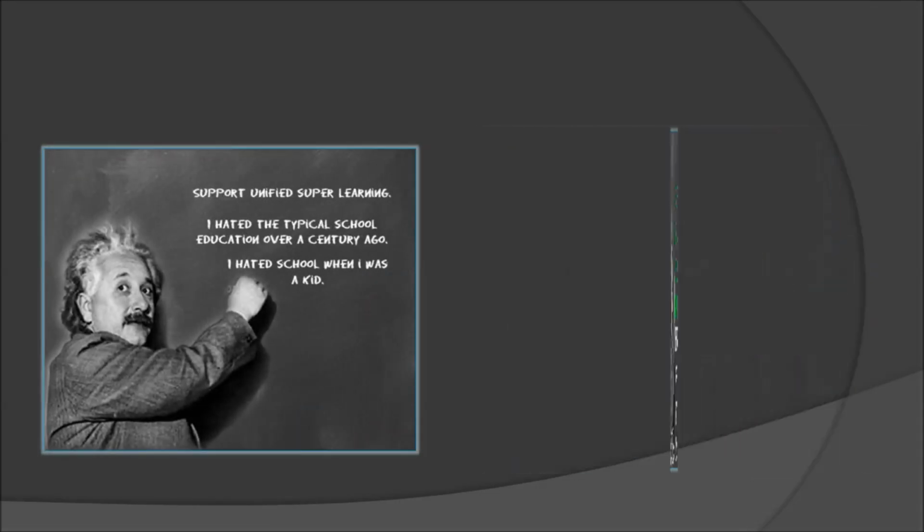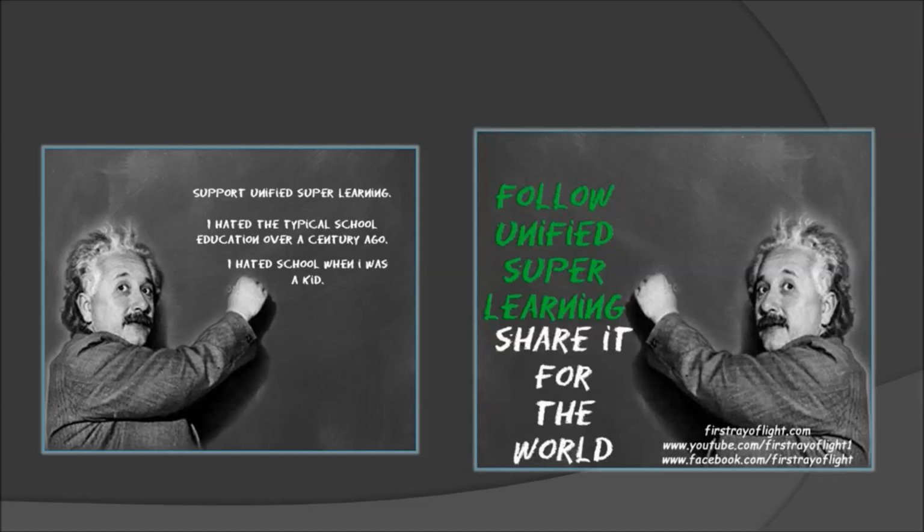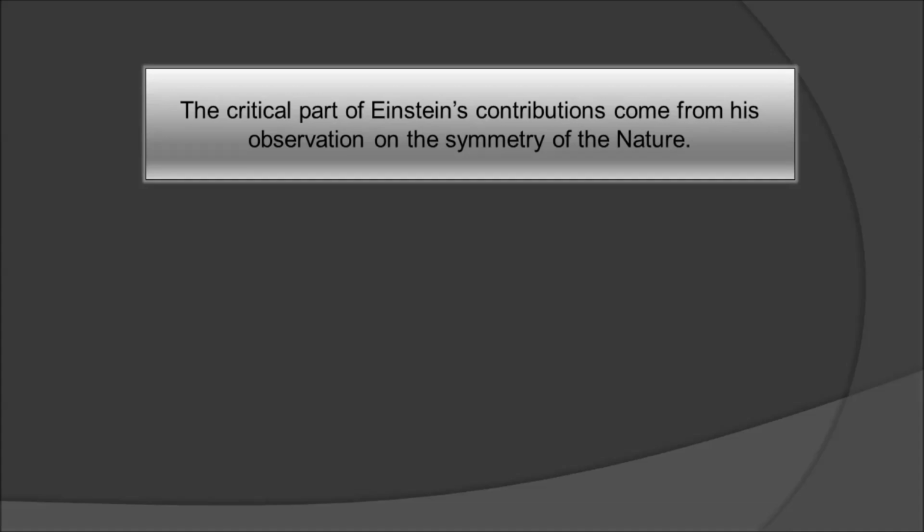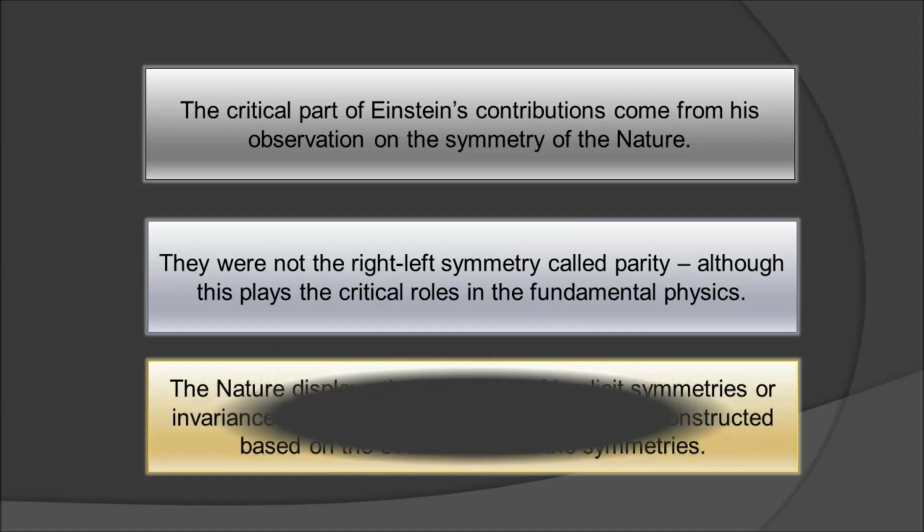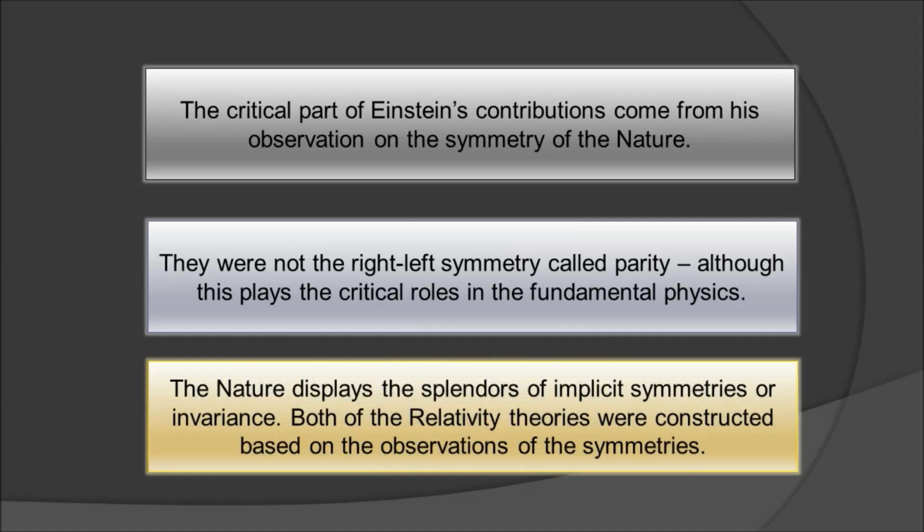I'm trying to bring up the symmetry. Left hand, right hand disparity is called parity in physics, and in the subatomic structures of nature, they are quite common. But what Einstein made was his observation and discovery of the symmetry of nature. That was the fundamental observation that led to the special and general theory of relativity.